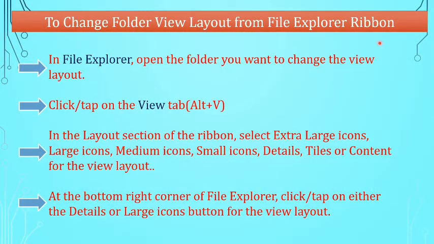To change folder view layout from File Explorer ribbon. First, in File Explorer, open the folder you want to change the view layout. Second step, click or tap on the View tab. Third, in the Layout section of the ribbon, select extra large icons, medium icons or small icons, details, tiles, content for the view layout.